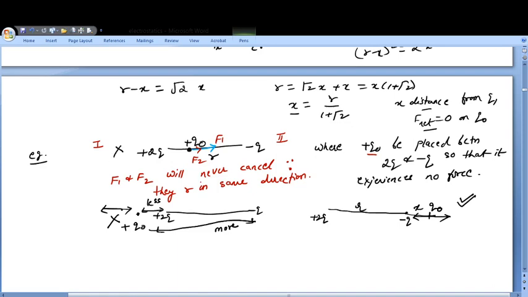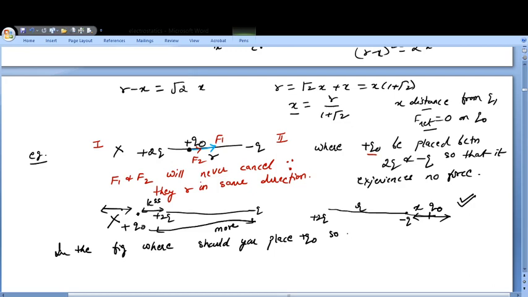So in the exam now, if they just tell you where the charge Q naught should be placed such that it experiences no force, in the figure, where should you place Q naught?